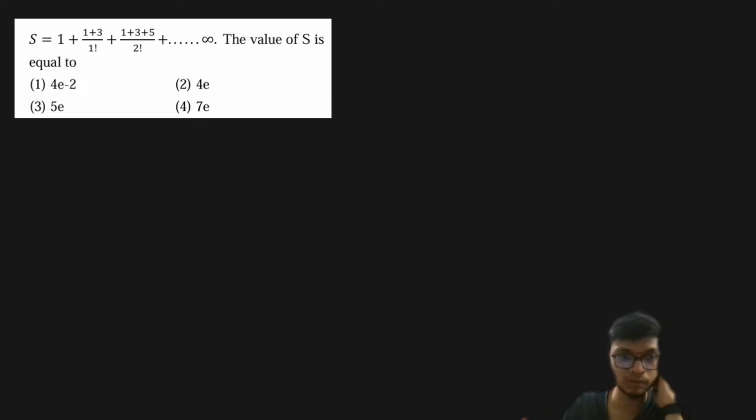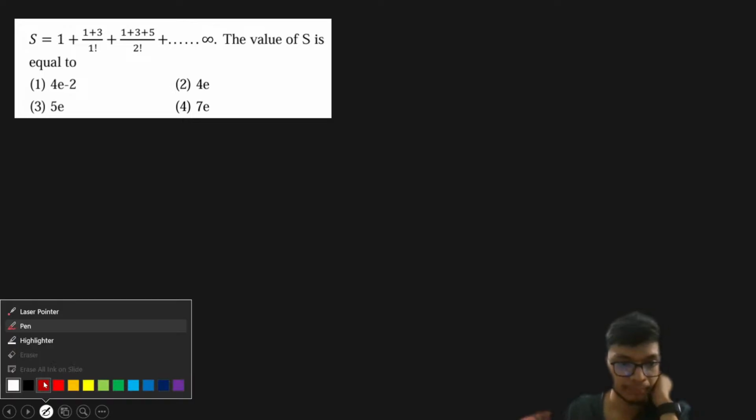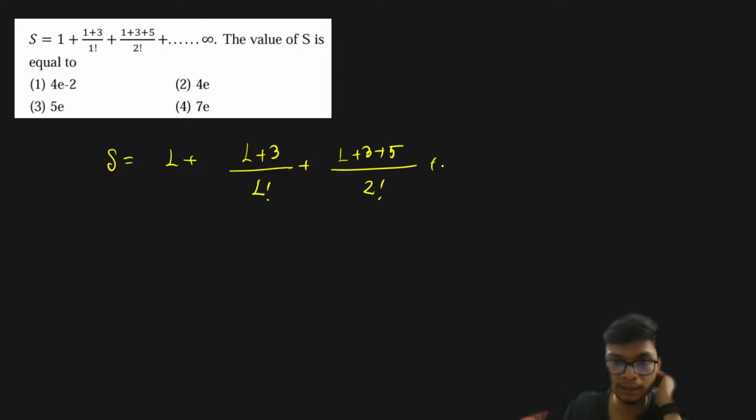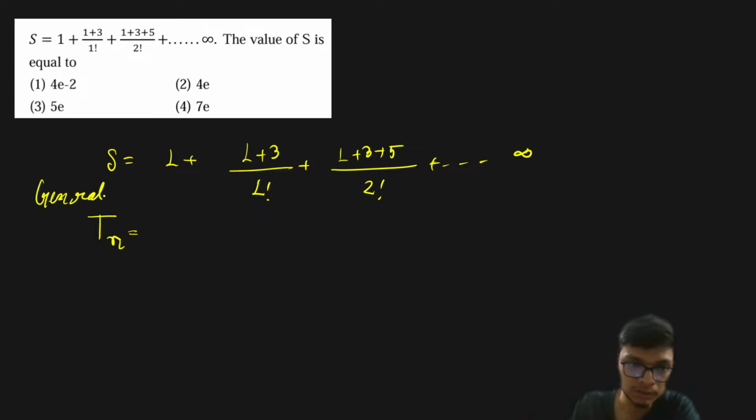If you look at the sequence over here, the sequence is given as 1 plus 3 by 1 factorial, plus 1 plus 3 plus 5 by 2 factorial, and so on up to infinity, right? Now, if you are able to write the general term of this particular expression, any nth term, I'm writing the general term.